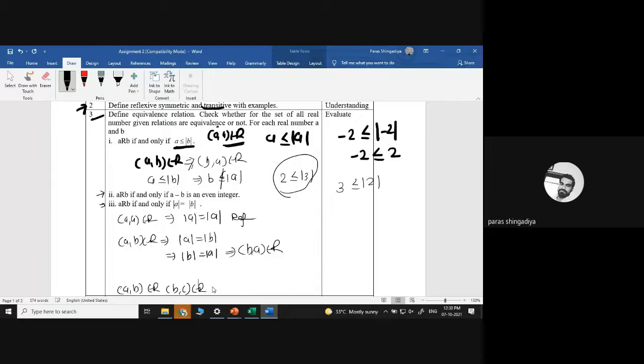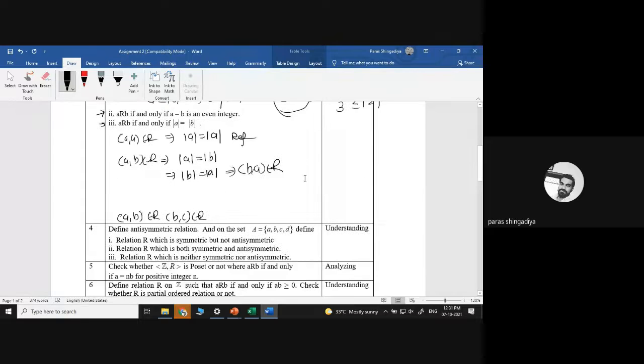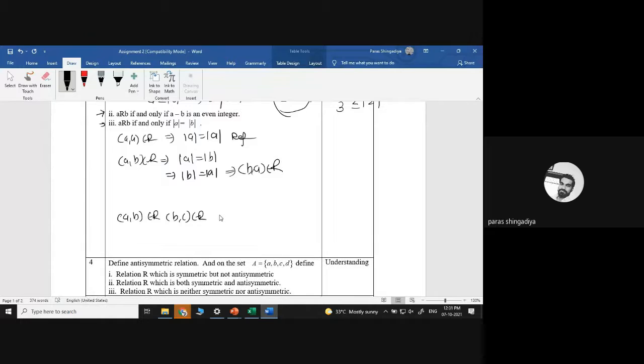(A, C) is also part of R. So (A, B) belongs to R means mod A is equal to mod B, and mod B is equal to mod C. So easily you can write mod A is equal to mod C. What does it mean? (A, C) belongs to R. Clear? So all three properties are verified, so it is called an equivalence relation. Is there any confusion in question 3?